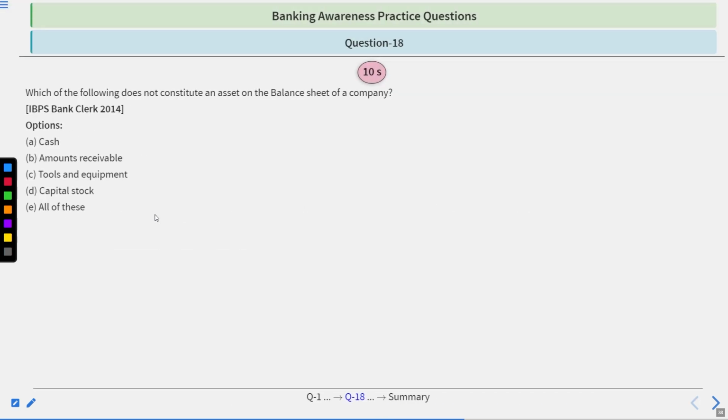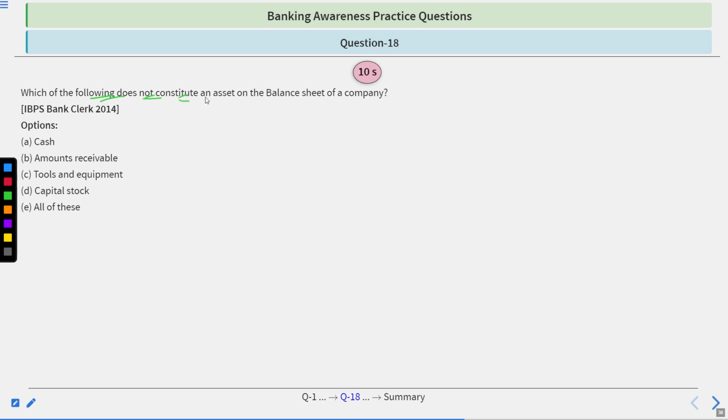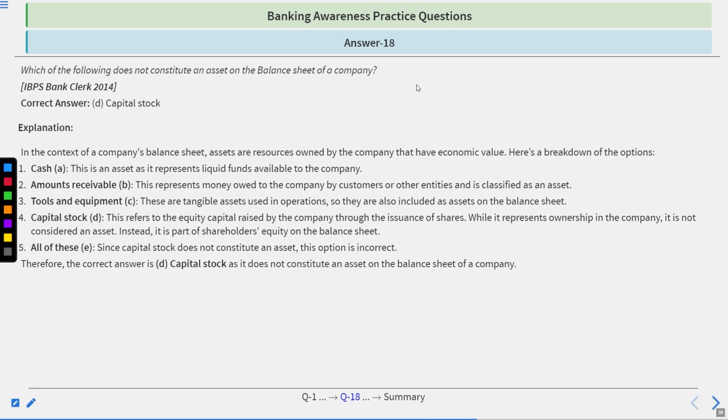Which of the following does not constitute an asset on the balance sheet of a company? Cash, amounts receivable, tools, equipment, capital stock, all of these. 10 seconds, time starts now. Time's up. Correct answer is capital stock.